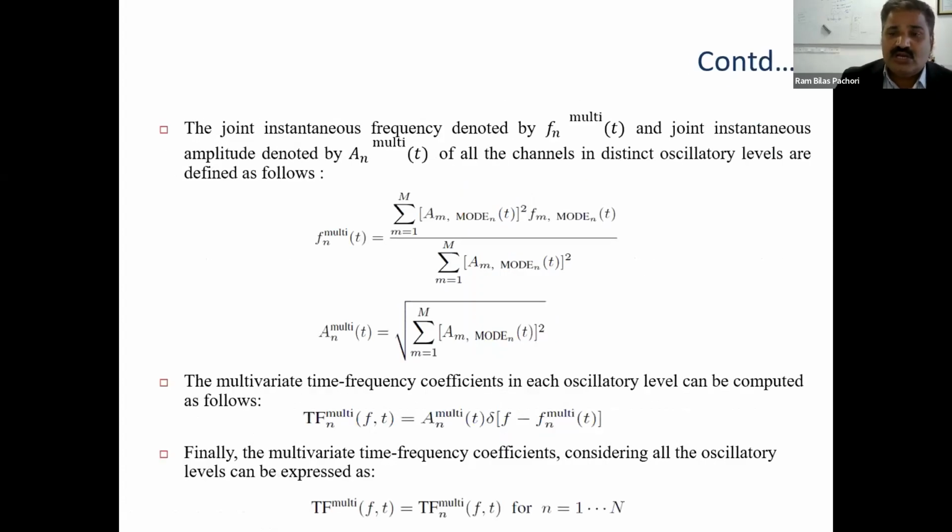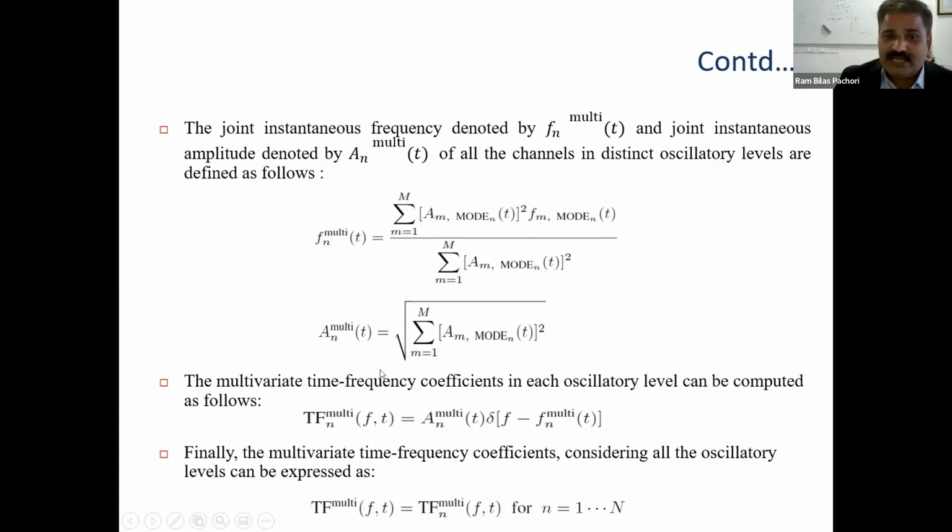And once you decompose all channels using the same filter bank, or same Fourier spectrum, then we obtain the components, and then we determine the instantaneous amplitude and instantaneous frequency of all components from all channels. And then we determine for each component the joint instantaneous amplitude and joint instantaneous frequency by using this formula.